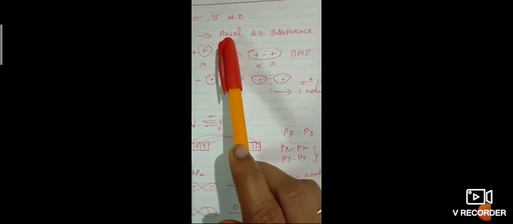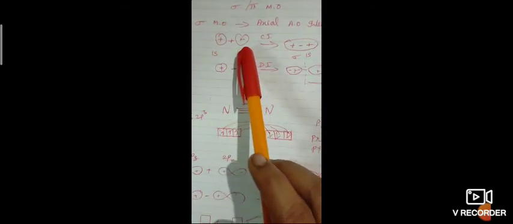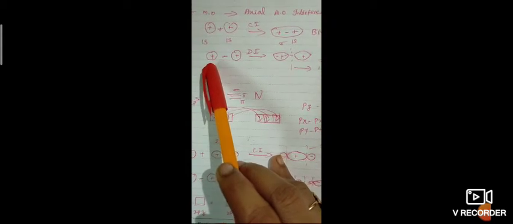Now let us see the types of molecular orbital, that is sigma and pi molecular orbitals. Sigma is formed by axial overlapping, axial atomic orbital interference. Interference means nothing but overlapping. If you see plus and plus, constructive interference, it forms a shape enclosing the two nuclei, combined with a negative charge, that is the bonding molecular orbital.